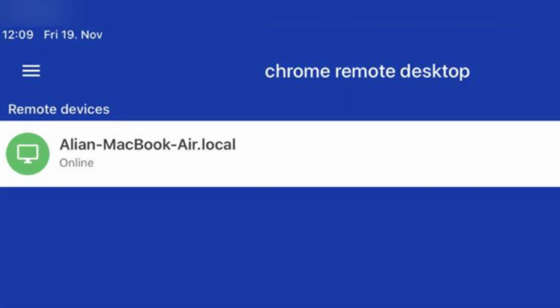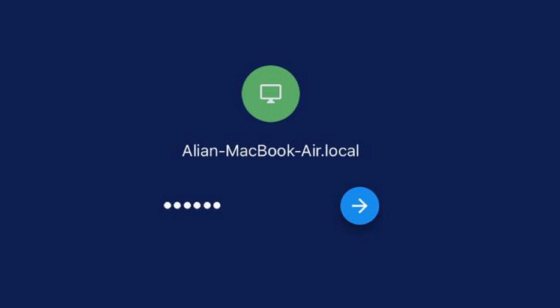Now, go to the App Store on your iOS device, then search for and install Chrome Remote Desktop. Then open the app. Now, use the same Google account that you used on your PC. This allows the app to see the list of available devices. Tap your computer name that you set up earlier and enter the PIN you created when prompted. You can fully control your PC or Mac from your iPhone or iPad using this method.